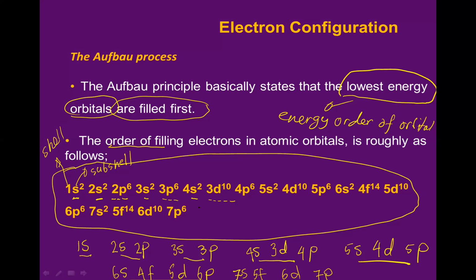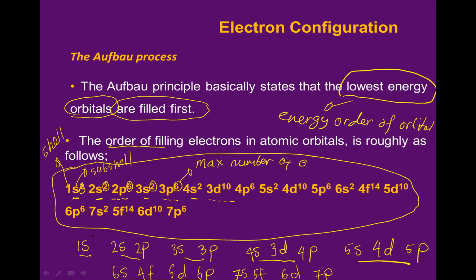Now, what are the numbers in here showing you? 2, 2, 6, 2, 6. It is showing you the maximum number of electron.